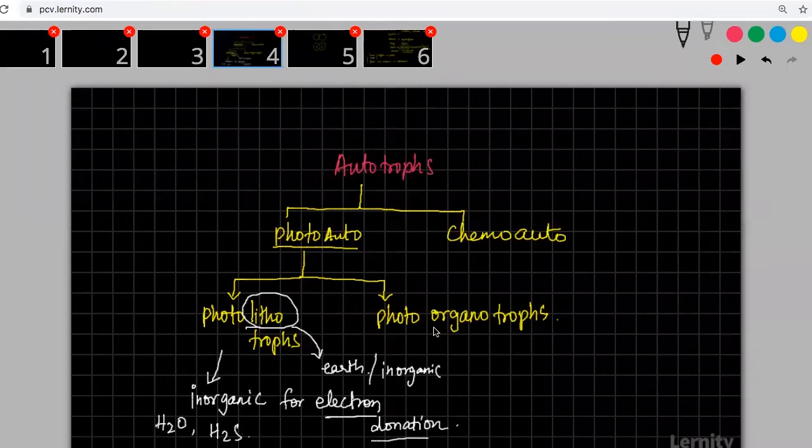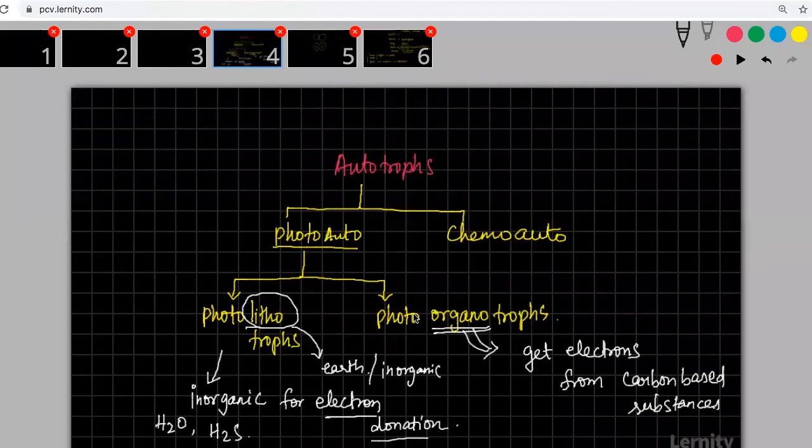What are photoorganotrophs? Photoorganotrophs get electrons from carbon-based substances, so they get them from organic substances.